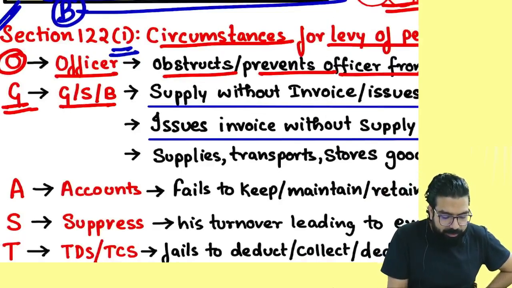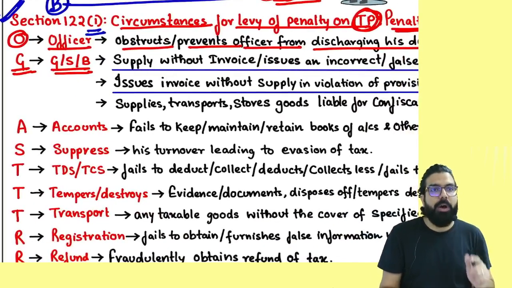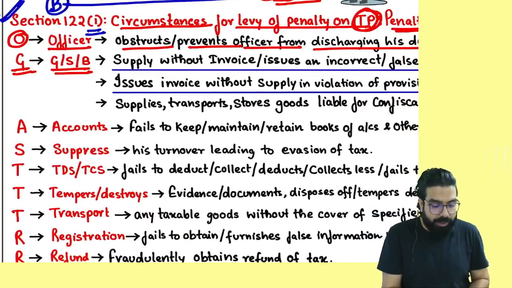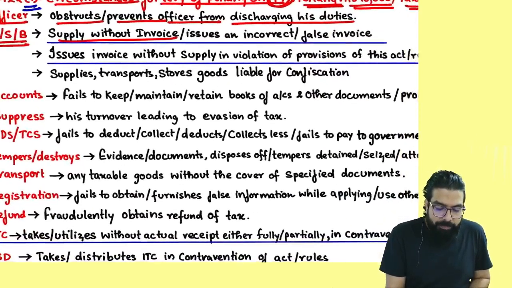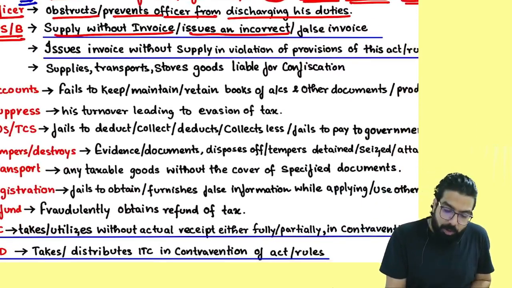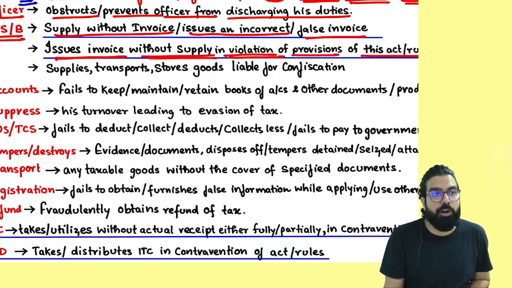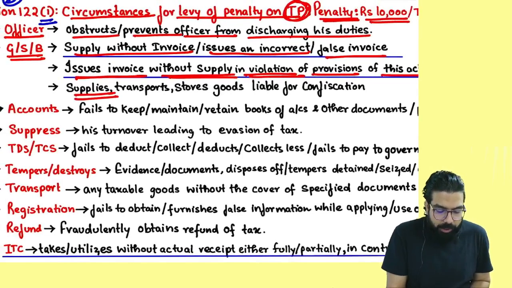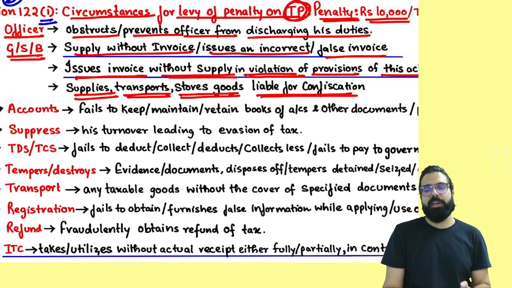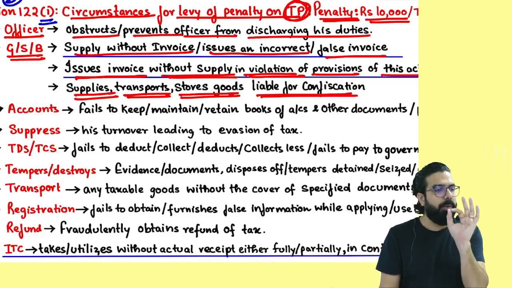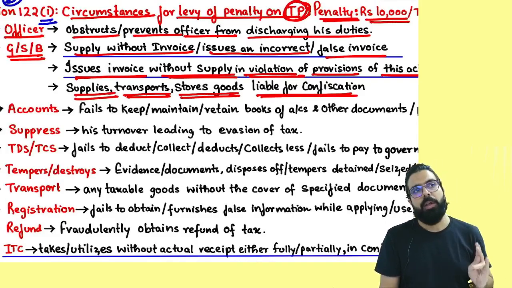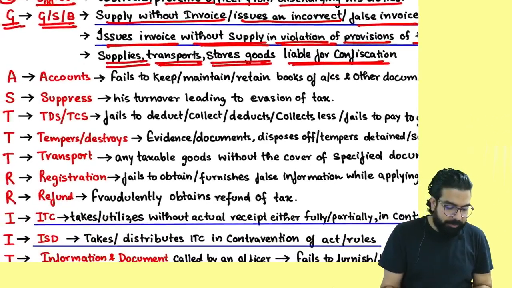Then goods, services, or both. In G, for goods, services, or both related offense: supplying without invoice, issuing an incorrect invoice or false invoice, issuing invoice without supply in violation of the provisions of the act or rules, or you supply, transport or store goods which are liable for confiscation. Then remember, the amount will be 10,000 or the amount of tax, whichever is higher.